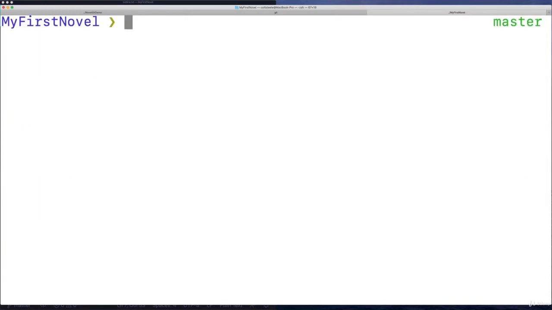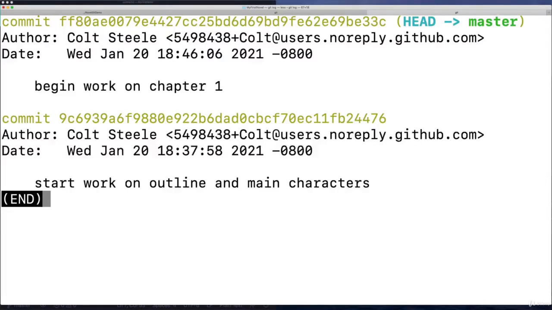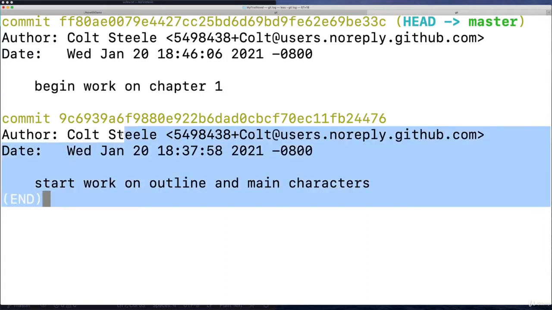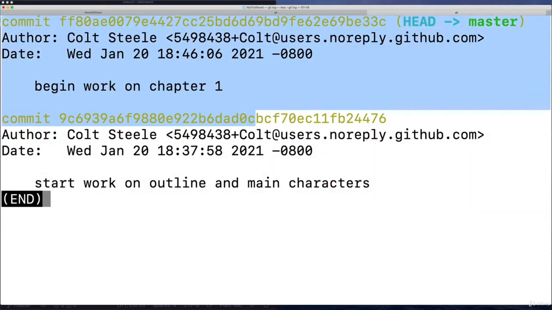Okay. So the next thing I want to talk about is a command called git log. And the git log command doesn't do anything. It's much like git status. It just retrieves information. And the information it retrieves to us is a log of the commits for a given repository. And in this repo, we only have 2 commits. Now, there's a bunch of stuff in here for each commit. Here is one commit. Here is another.